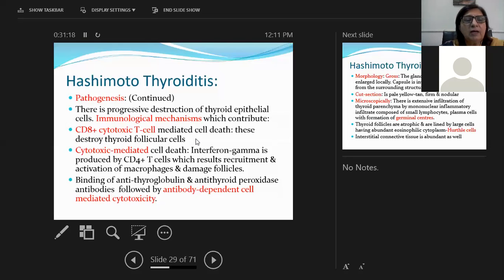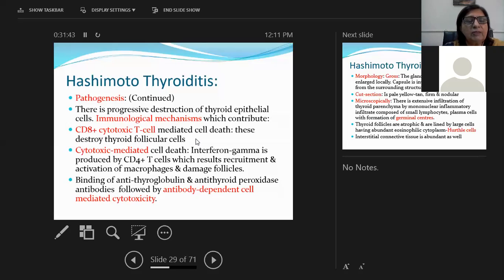CD8 cells directly destroy the thyroid follicular cell. In the CD4 mechanism, CD4 lymphocytes produce cytokines like interferon gamma, which recruit macrophages, and these activated macrophages damage the follicular epithelial cells of the thyroid.